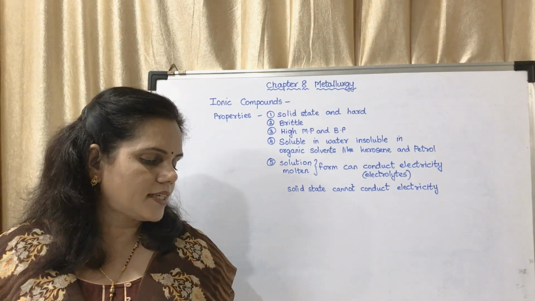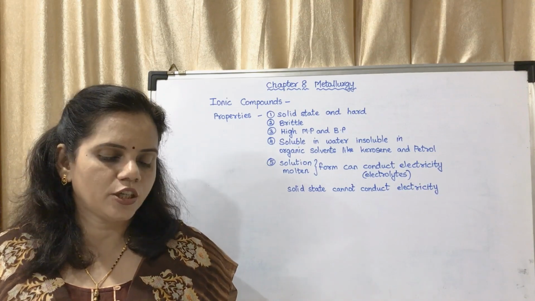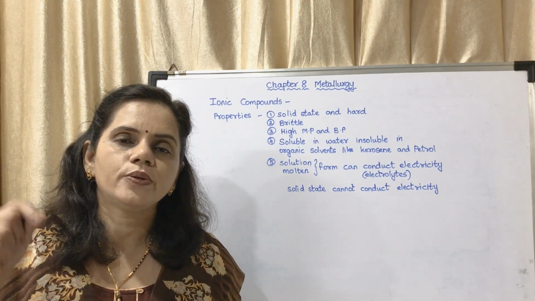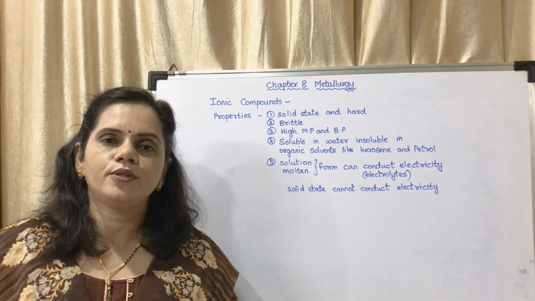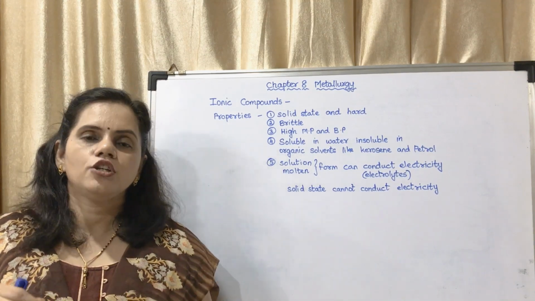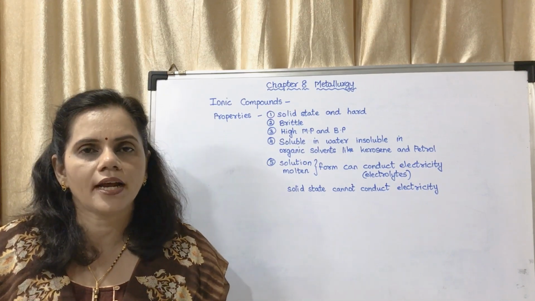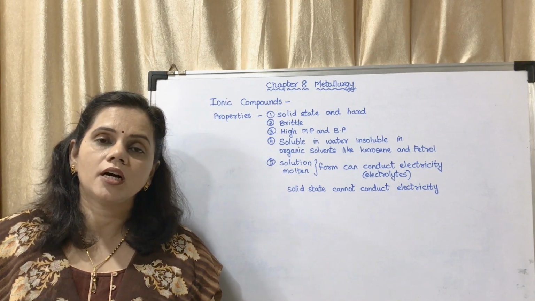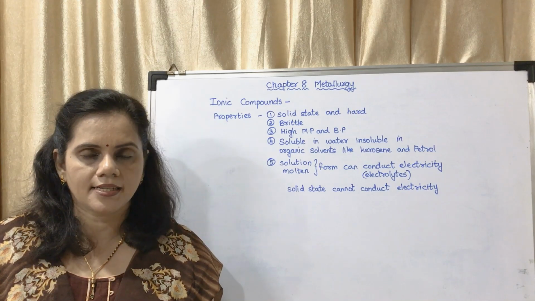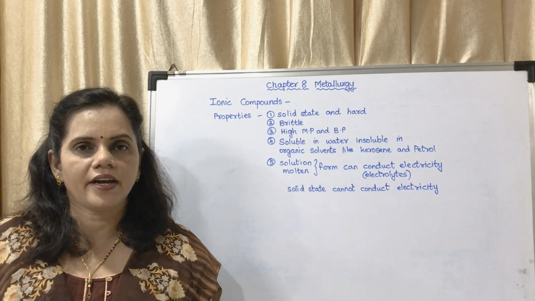Now the next, there is an activity. You have to take some compounds like sodium chloride, potassium iodide, barium chloride and water, and you have to dip 2 electrodes in it, which is connected to a bulb. You have to see whether the bulb will glow or not. You may see that the bulb will glow in case of sodium chloride, barium chloride and potassium iodide. Why? Because they are ionic compounds. Pure water does not conduct electricity.